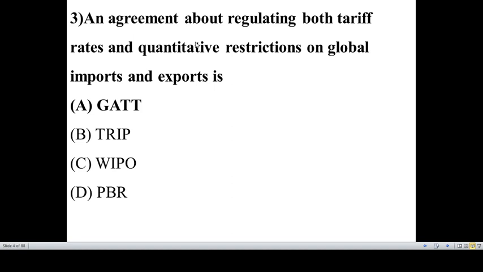An agreement about regulating both tariff rates and quantitative restrictions on global import and export is, they had given the options GATT, TRIPS, WIPO and PBR. So the correct option is GATT. It is the General Agreement on Tariffs and Trade. Definitely we will study about it in upcoming videos, friends.